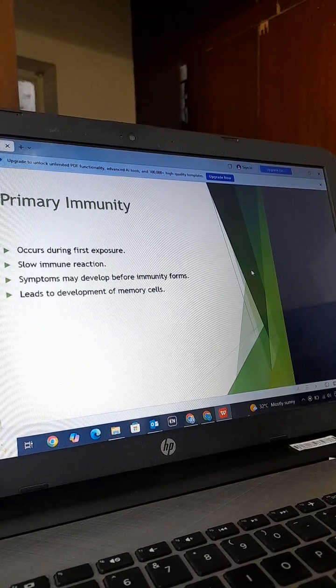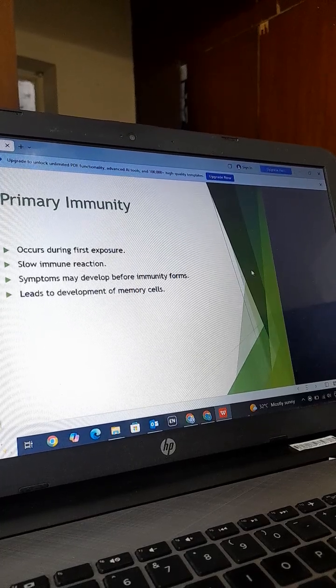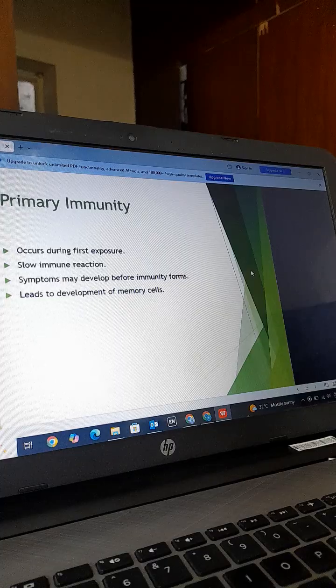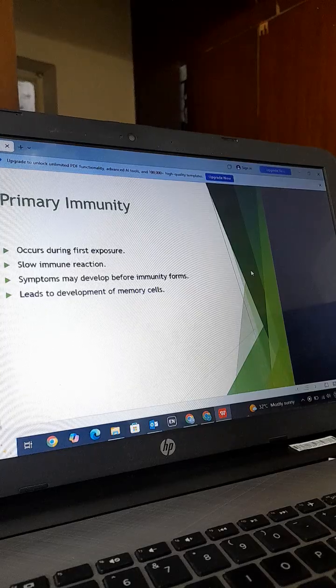There are two types of immunity after vaccination. First one is the primary immunity. It occurs during the first exposure, and it is a slow immune reaction. Symptoms may develop before immunity forms, leading to the development of memory cells.